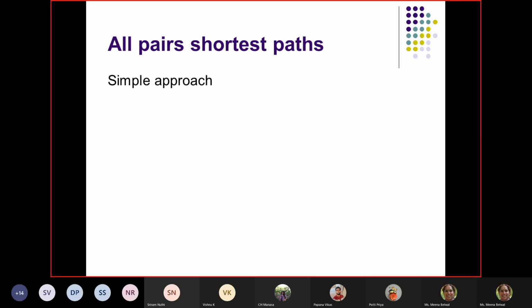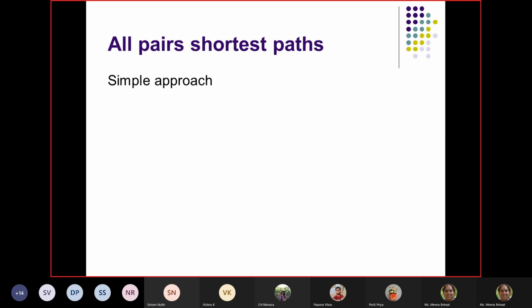It is required in communication and networking, for your water pipelining, your telephone line, your transportation, anything that you are able to represent in the form of a graph. You must find the minimum distance between any two nodes.